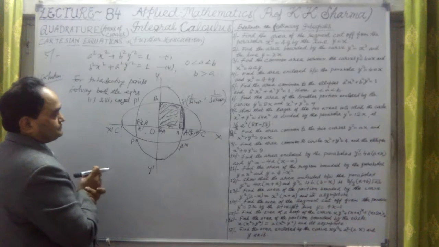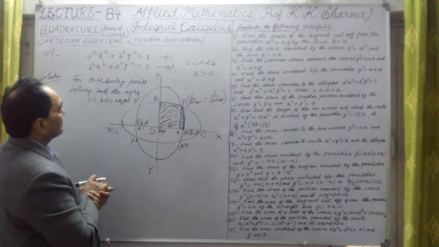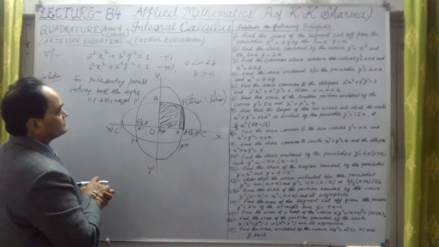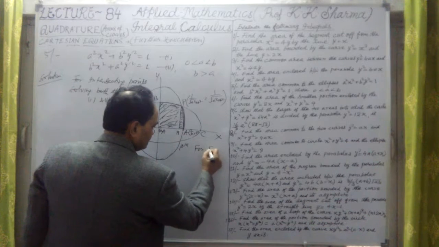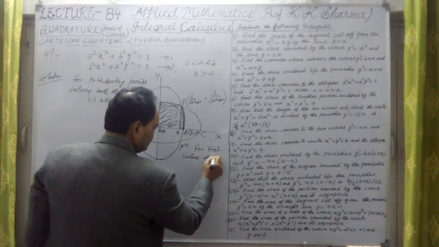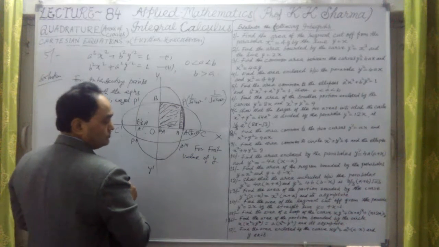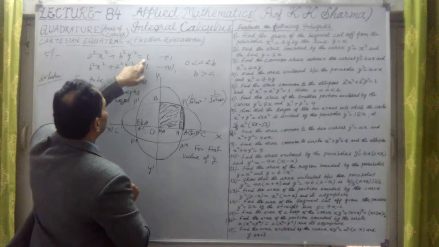Now let us find the values of y from both the equations of ellipse. For the common area, y dx is required. For that, y is to be calculated from the first one.